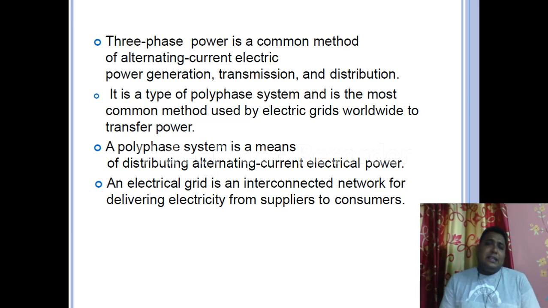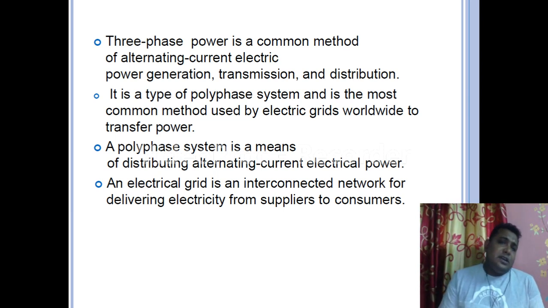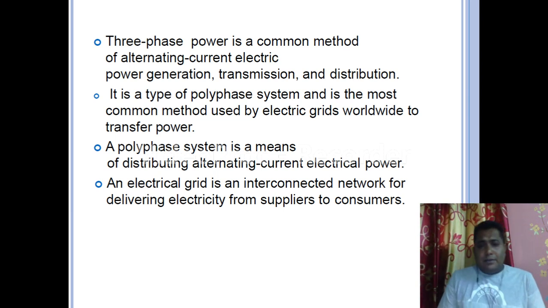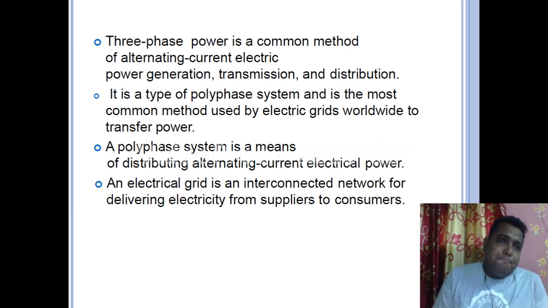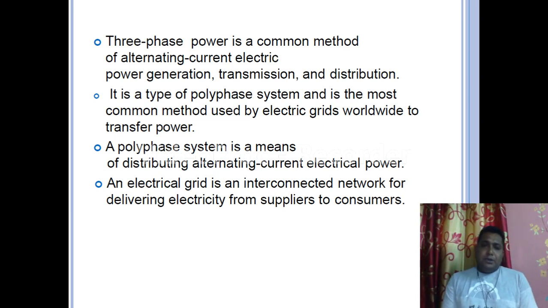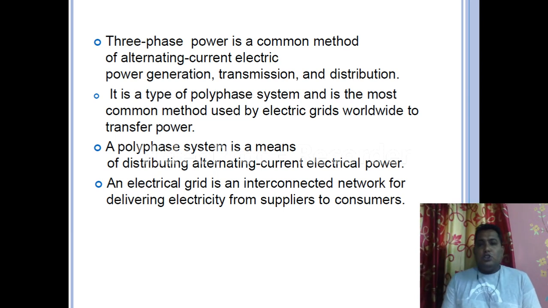In India that is the national grid, and that is the main electrical company in India which deals with this huge power transmission and distribution system.